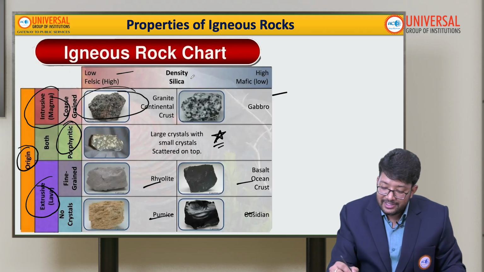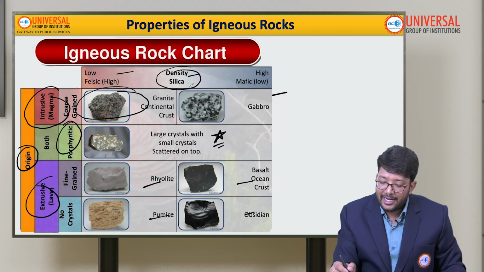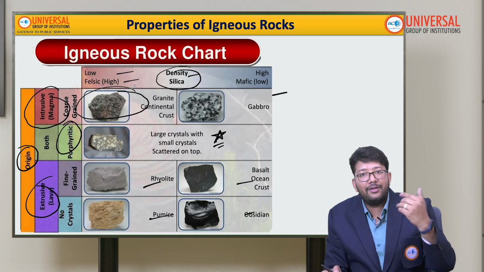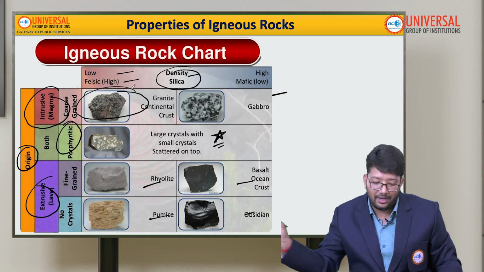And what is low felsic, high felsic? Simple: if the density is high, it will be low felsic. If the density is low, it will be high mafic. The color will be on the darker side.